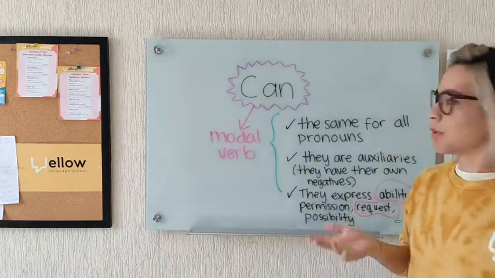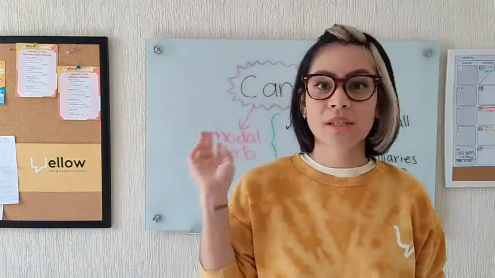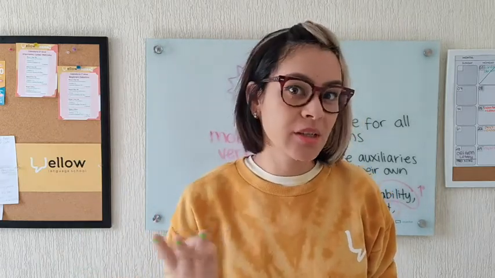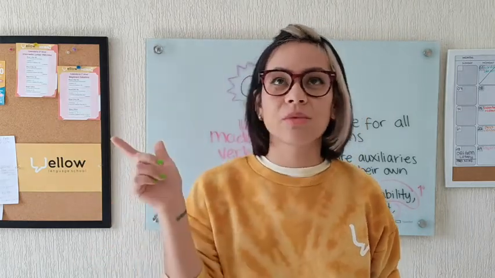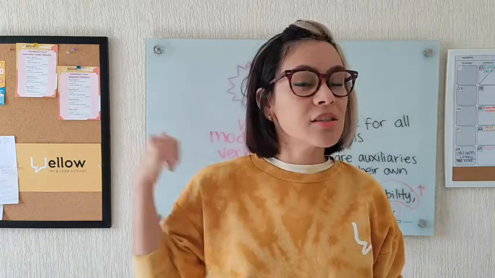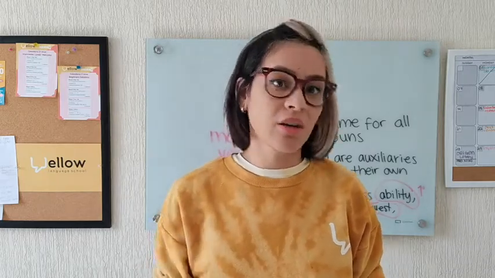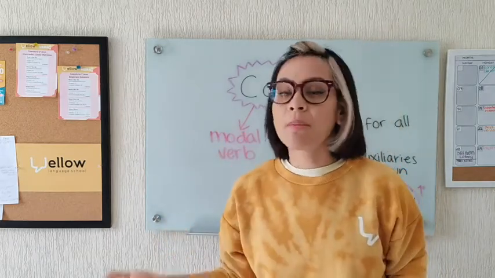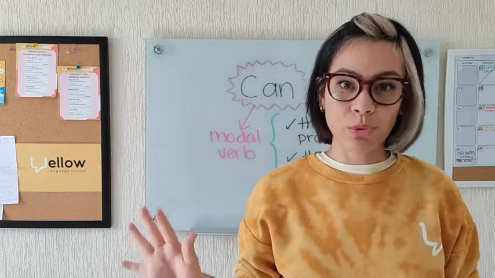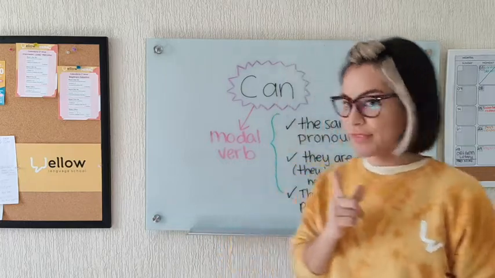What is to be a modal verb? Well, they are the same for all the pronouns. Remember that in third person, simple present, when you want to talk about a routine, a habit, when you have a third person, like he, she, or it, you need to conjugate the verb. Sometimes it's es, sometimes it's the letter s only. Well, this is not necessary for modal verbs, okay? They are the same. You don't need to make a conjugation. So if you say I, if you say he, she, my mom, my friends, my family, all of those pronouns or nouns is going to be the same conjugation. It's always can.